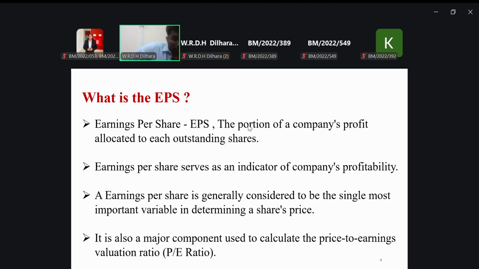So Lamai, as you know, what is actually earning per share? Is it a ratio, a calculation, a theory, or whatever? What is the actual earning per share as you know? Please use your chat as well. What is actual earning per share? What's the meaning of it? Why do we need to learn about earning per share?